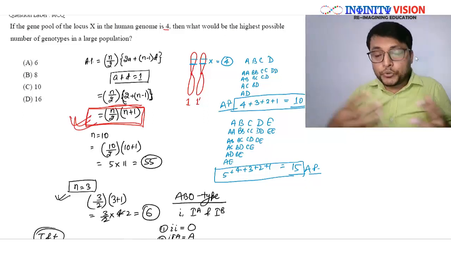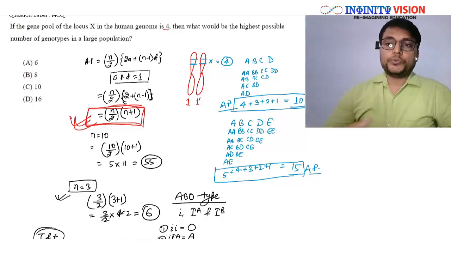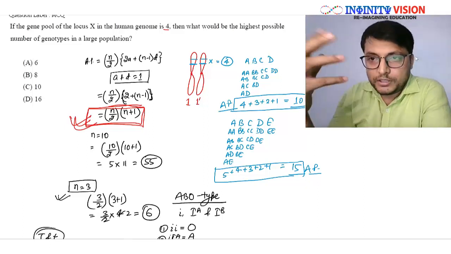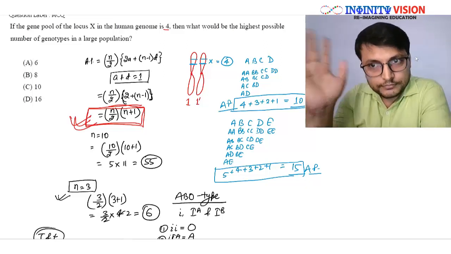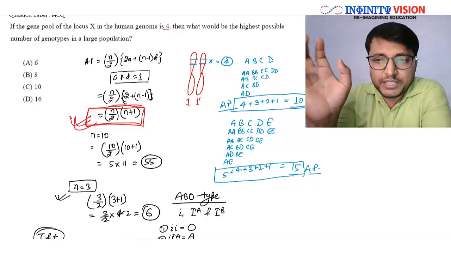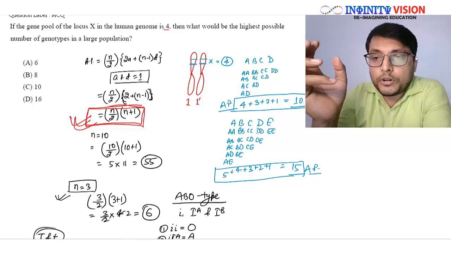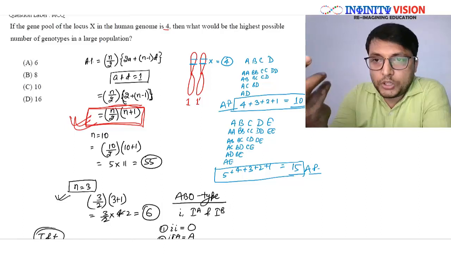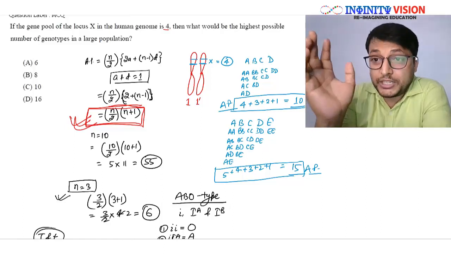And those of you who are phobic to mathematics, who do not want to study AP and other mathematical calculation, do not panic. It is very easy. In most of the biological problems, the number of alleles or genes present at a locus will not be more than 6 or 7 in your question at your level.